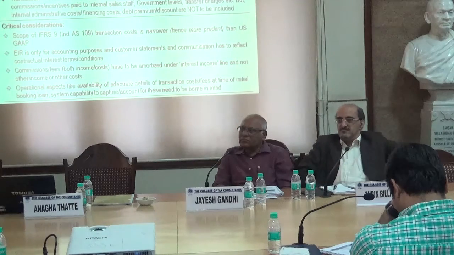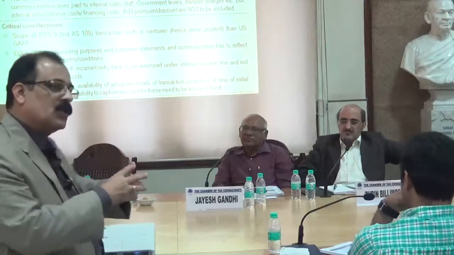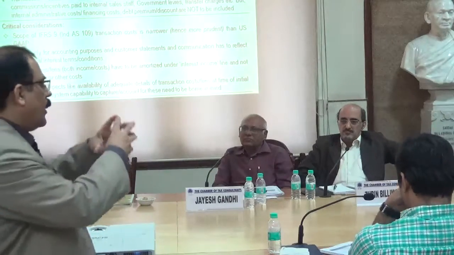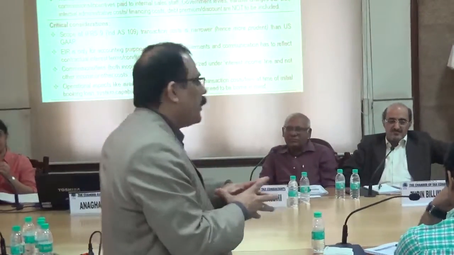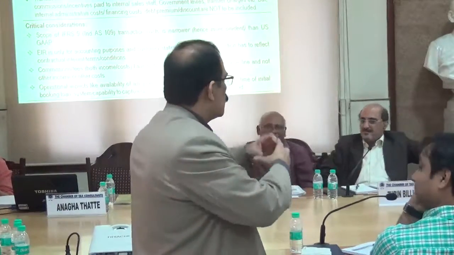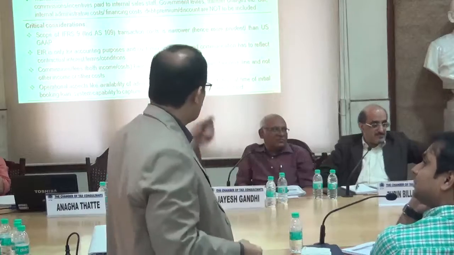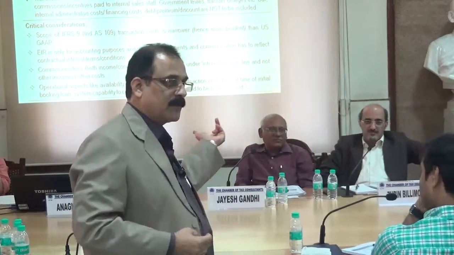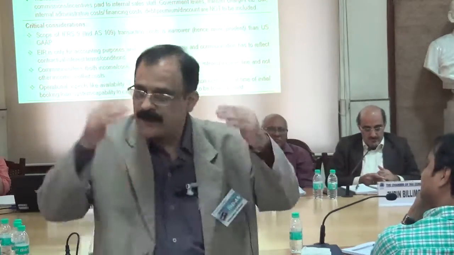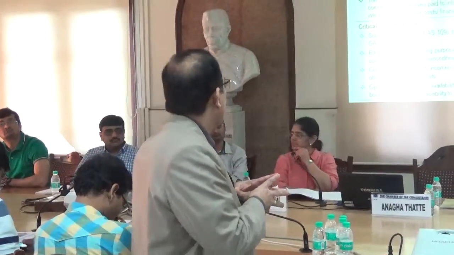And this is one of the differences between US GAAP transaction cost amortization and IFRS. US GAAP allows that kind of cost also, including the board of directors and credit committee costs, etc., also on a very estimated basis can be included in this. But here IFRS is a little, we can say, more prudent and conservative. It does not allow you to hold on to a lot of costs, saying that it is attributable.